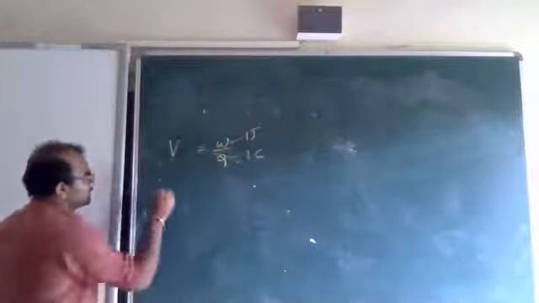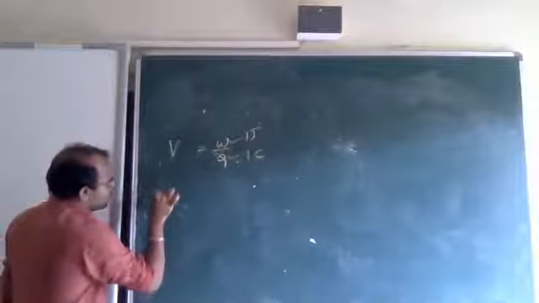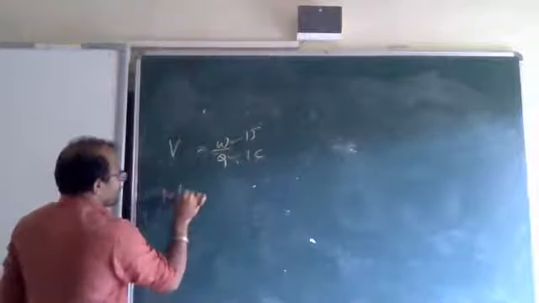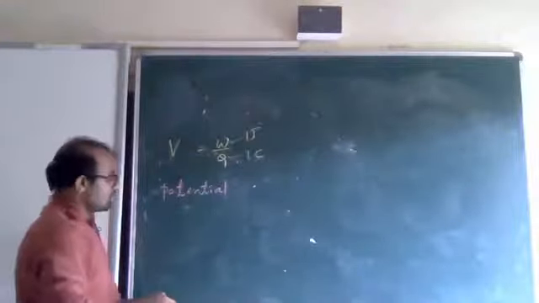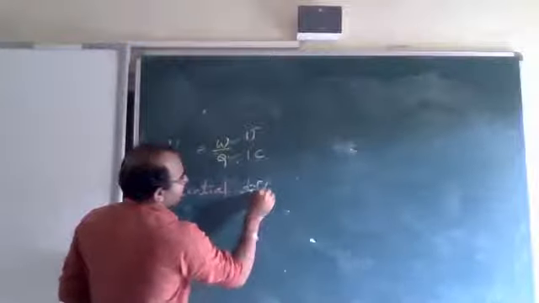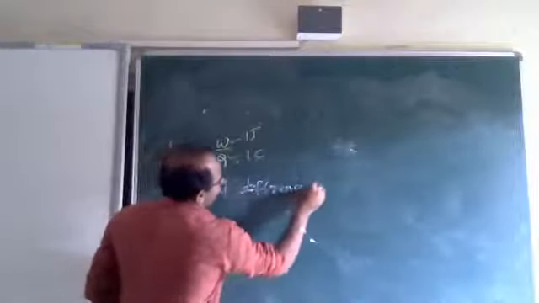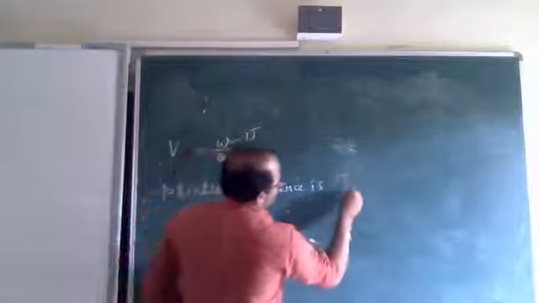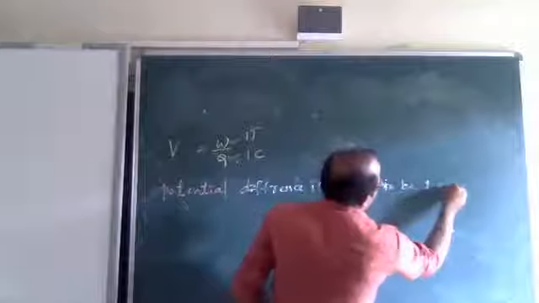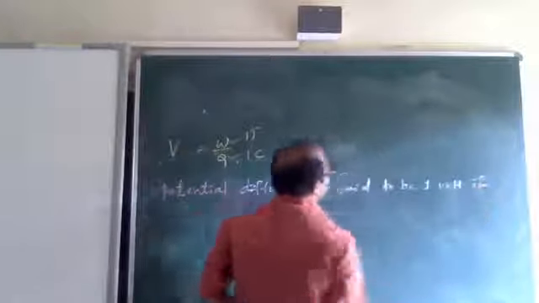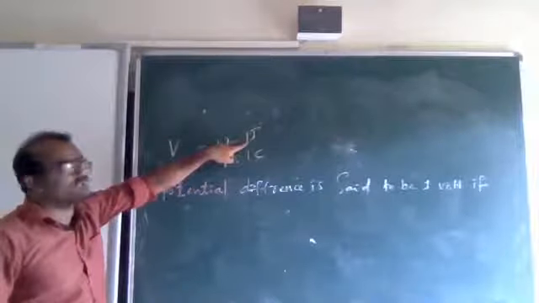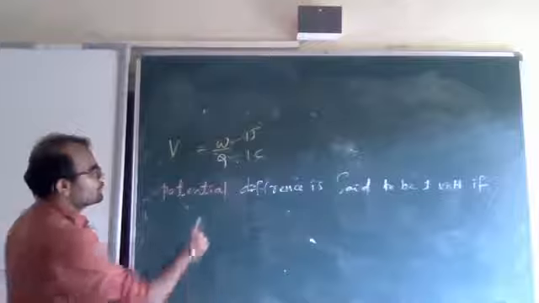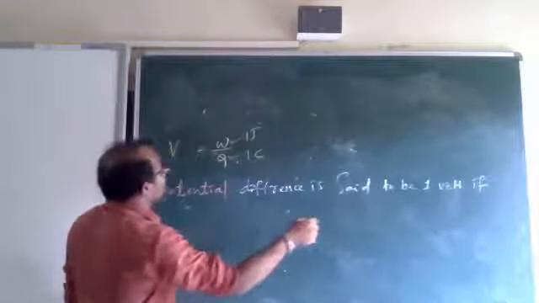So I will say, potential difference is said to be 1 volt if 1 coulomb of charge is there and 1 joule of work is done.